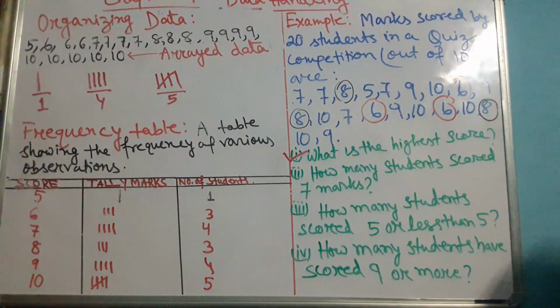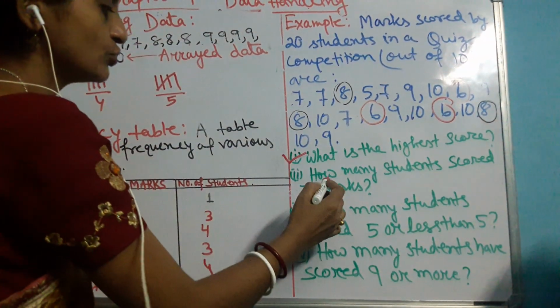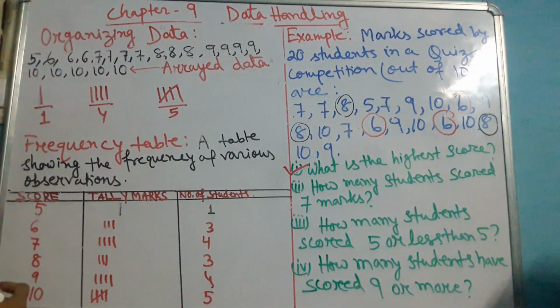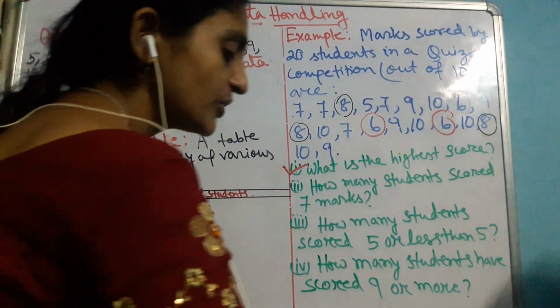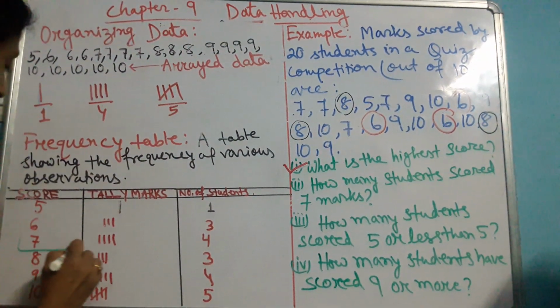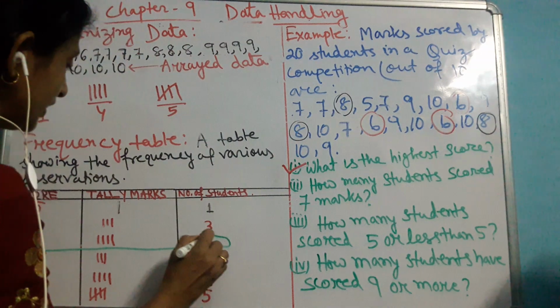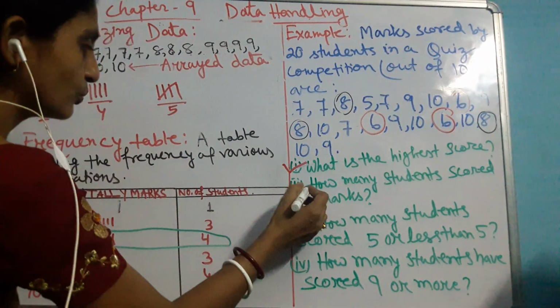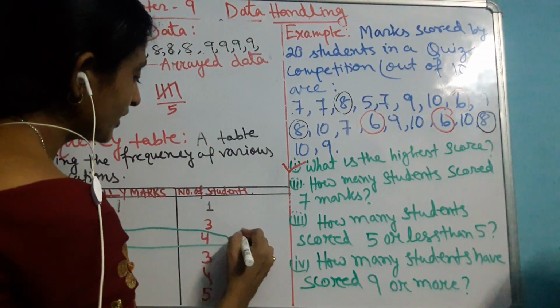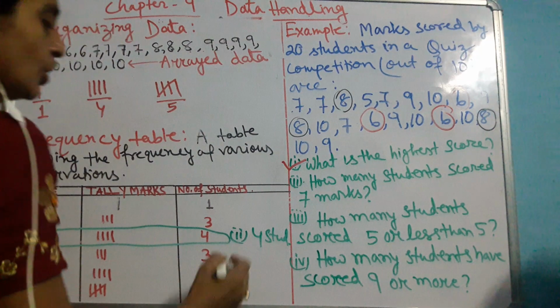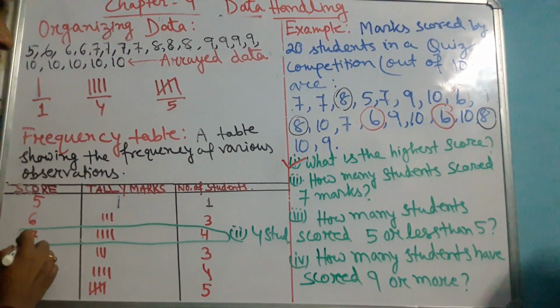Now suppose you are asked this question: how many students scored 7 marks? Tell me, how many students have scored 7 marks? You can answer it easily. For 7 marks, I will come to that field. So what will be the answer to question number 2? My answer will be 4 students. They have got 7 marks.